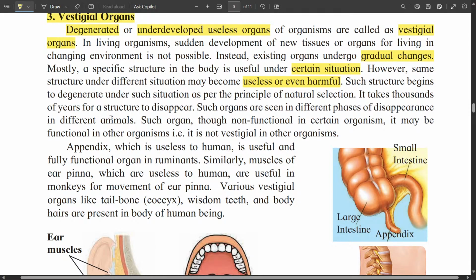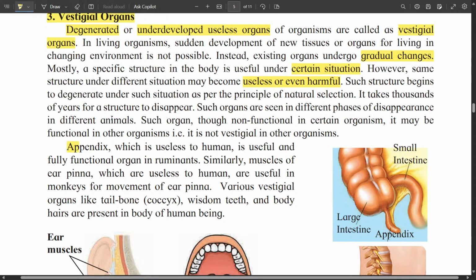Such a structure will begin to degenerate, but it will take thousands of years for that structure to disappear. So these organs can be seen in different phases of disappearance in different animals. So they are called vestigial organs.